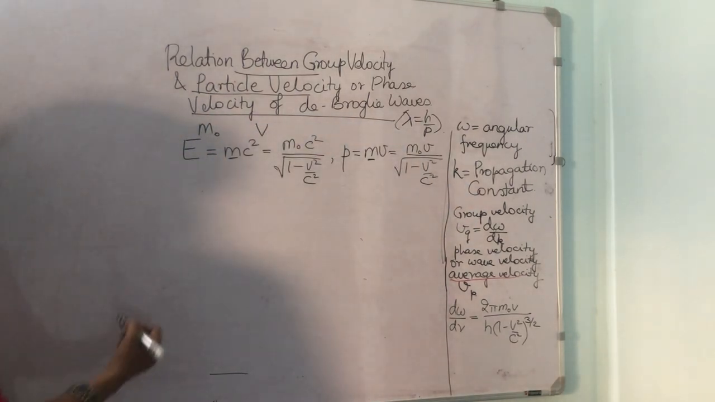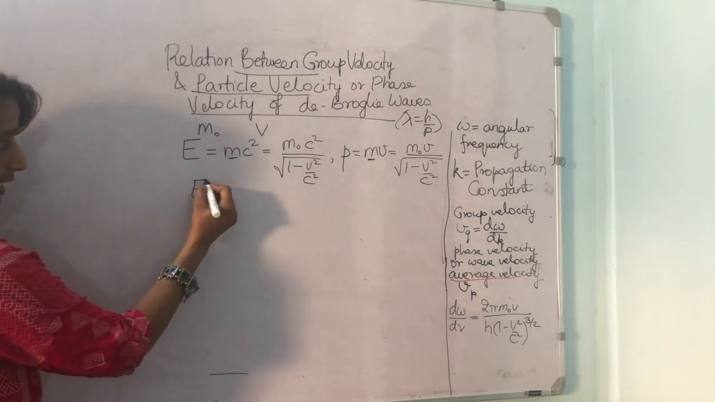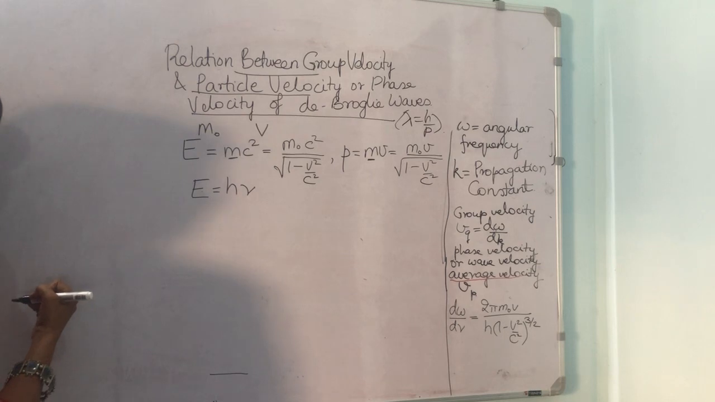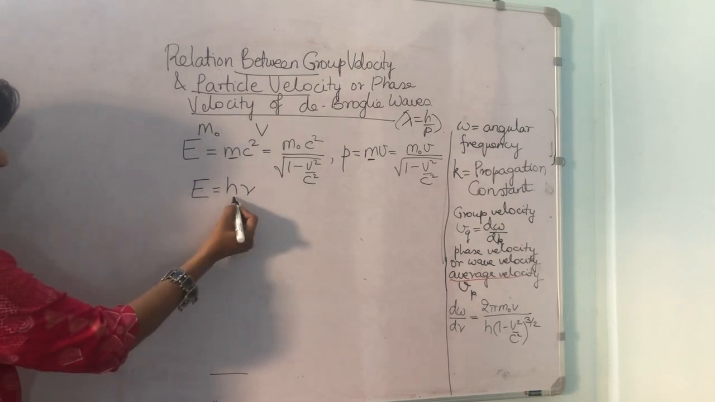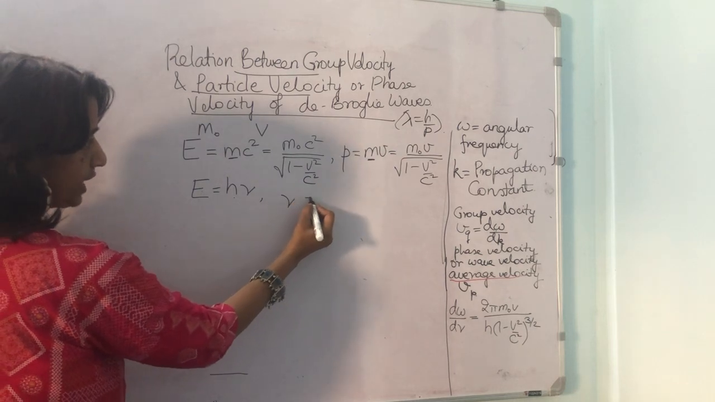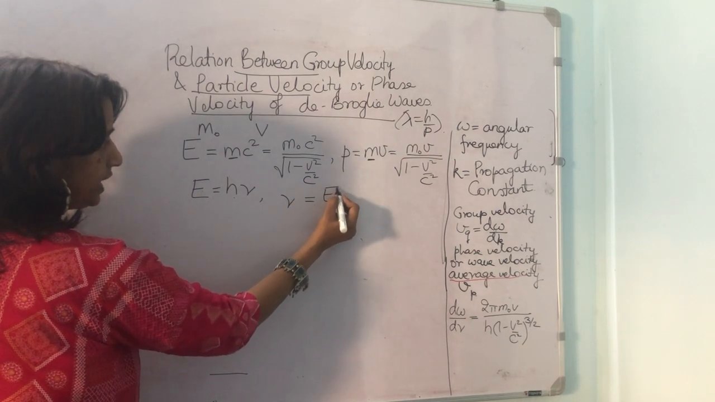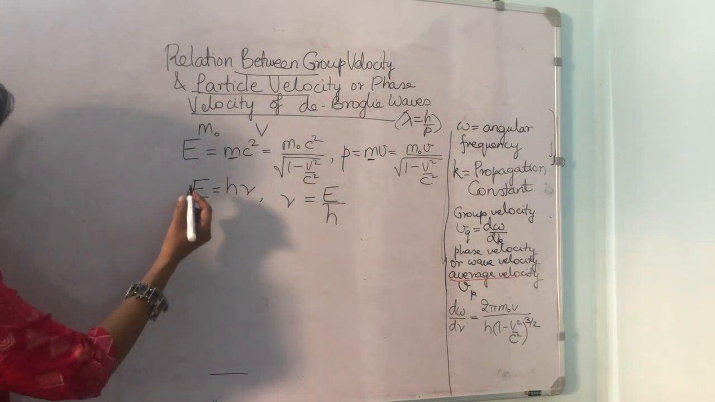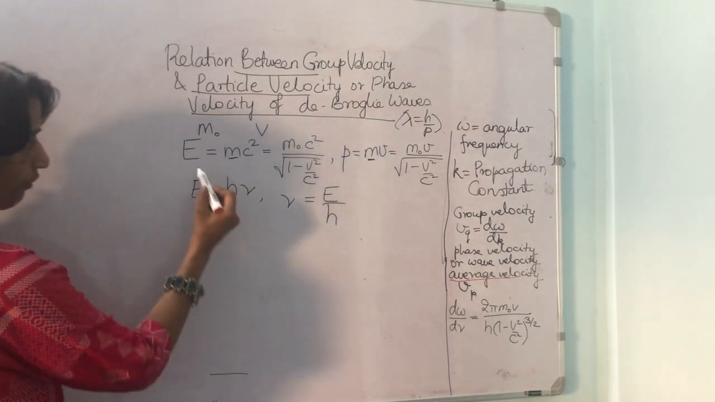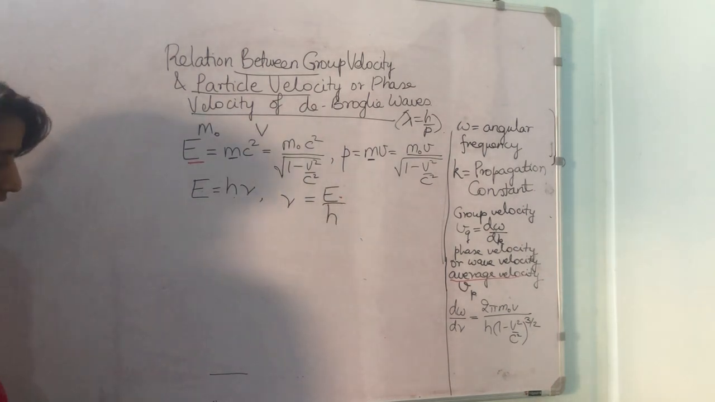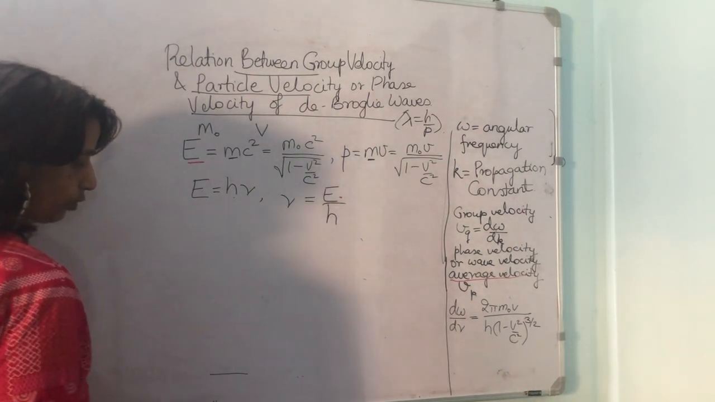Now energy E is equal to h mu, where mu is frequency and h is Planck's constant. So you can also write mu is equal to E upon h. Now we will put this value of E here divided by h. Let us see what do we get.